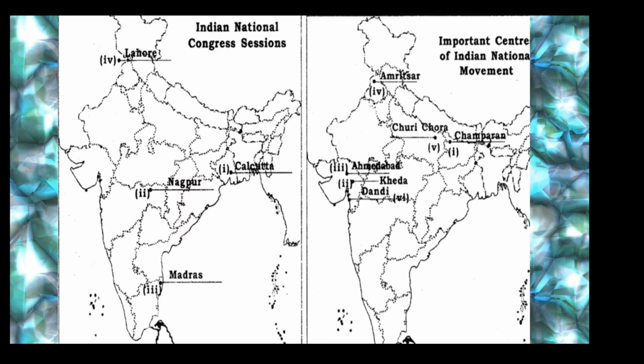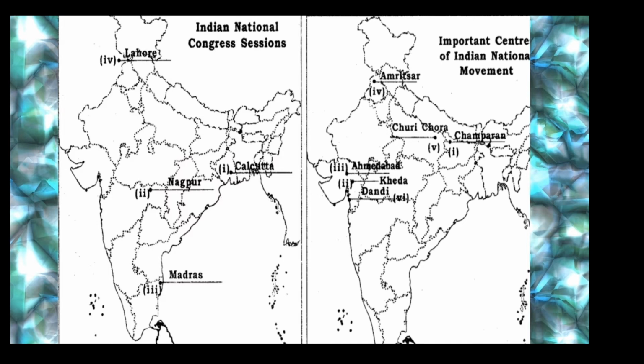Fourth place, a place where a mill workers strike took place. Gandhiji, when he returned to India, launched three different satyagrahas. One at Champaran, two at Ahmedabad, three at Kheda. So three different satyagrahas you have to memorize here. Now the fourth place, Ahmedabad, the mill workers strike for better working conditions for the mill workers, and also for an increase in wages, probably 35%, right?